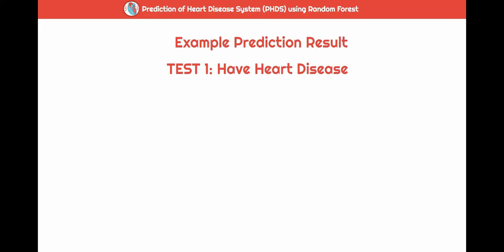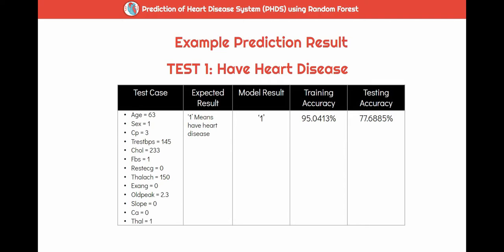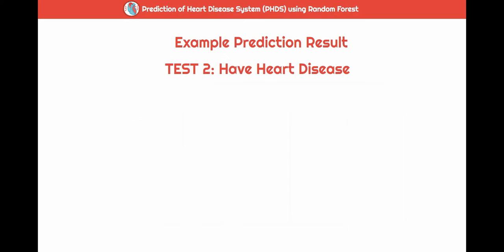Here is test 1 that has heart disease. We can see the test case. The expected result is 1, which means having heart disease. After running the model, the result is 1, which is correctly predicted. The training accuracy for this test is 95.0413% and the testing accuracy is 77.6885%.